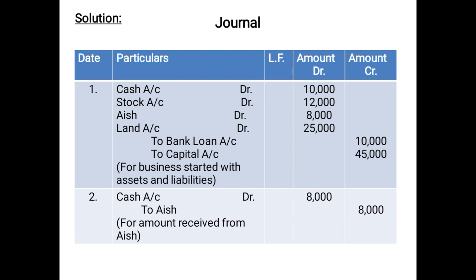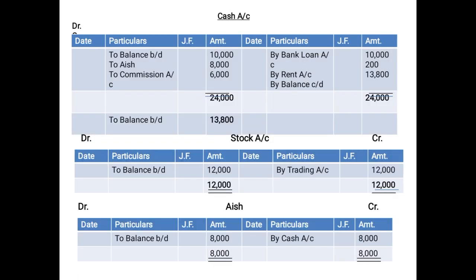Now if you see, we have already prepared cash account and ash in case of first entry. So while recording in the cash account is debited in the entry, that means you will not record the cash aspect, you will record the credit aspect. And what is the credit aspect? Ash is the credit aspect. Ash is being credited in the entry. Therefore, while preparing the cash account, ash will be shown on the debit side as to ash 8,000.